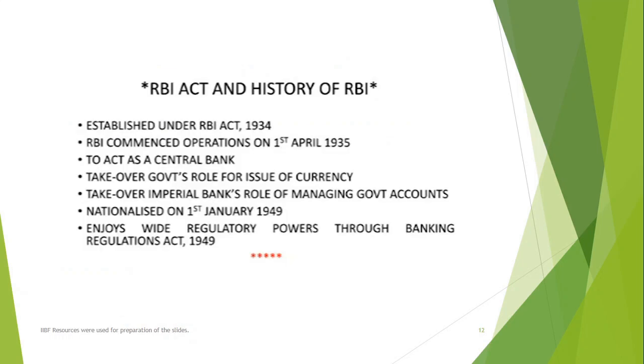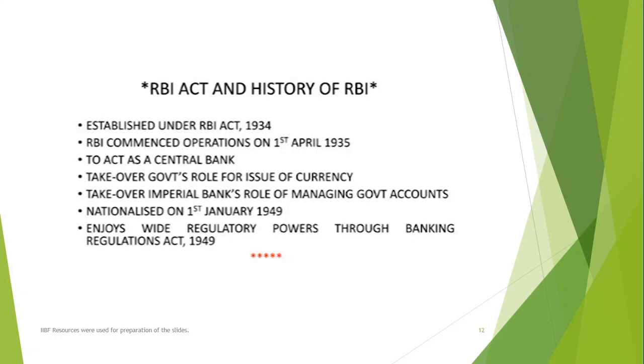Okay, so RBI, just a fast forward review of what is RBI. RBI came into existence under the RBI Act in 1934. RBI started its operation on 1st of April 1935. It was destined that the RBI will be the central bank of India. So they have monopoly over note issue. For any new currency notes to be published, demonetization, or similar decisions, the only competent authority to take such calls is the Reserve Bank of India.